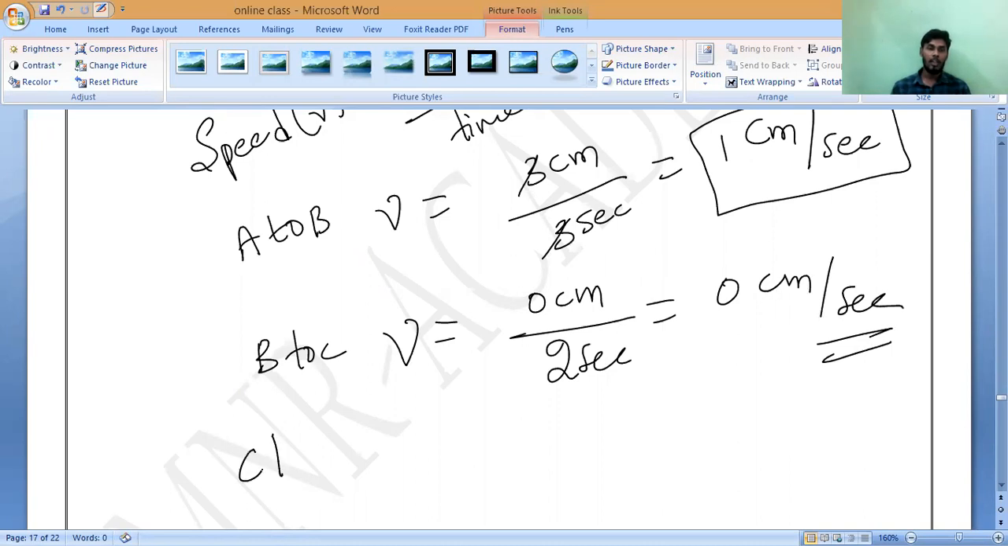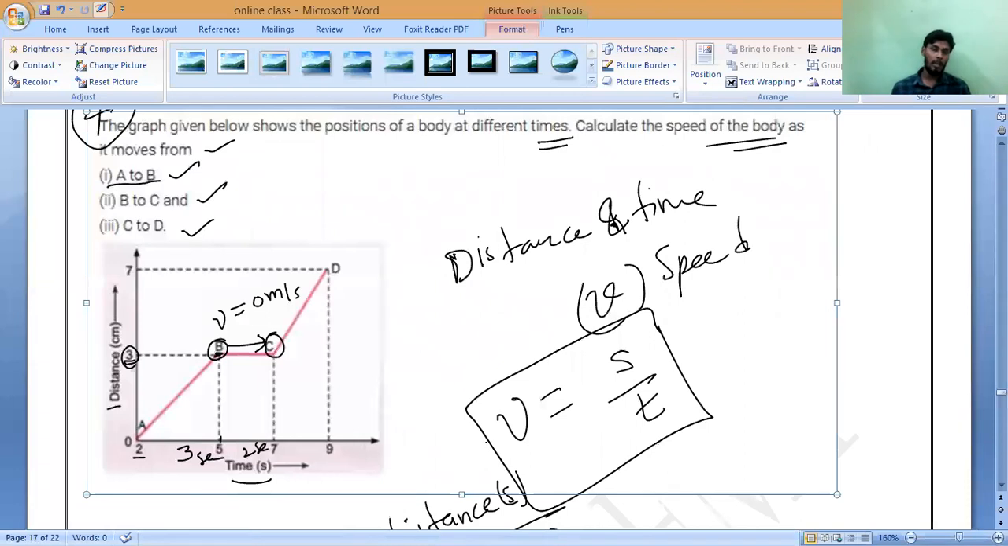Next, C to D. C to D, you tell me. C to D, what is the distance covered? Check it, final and initial.